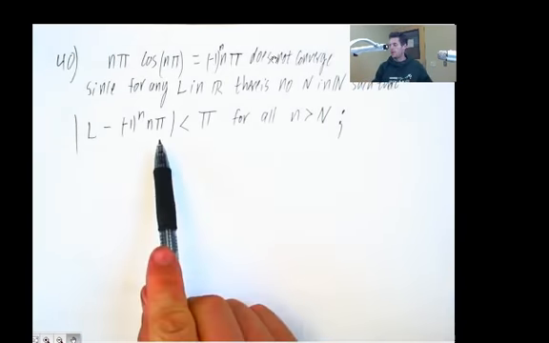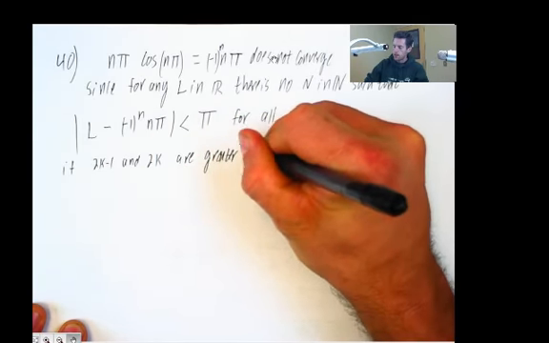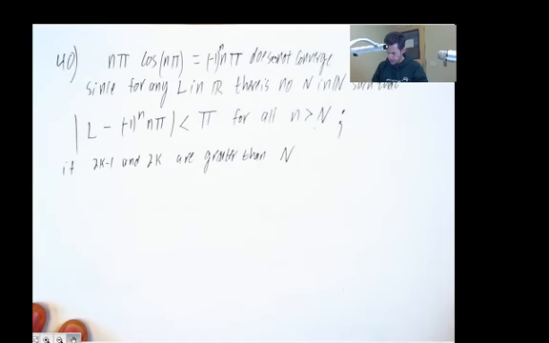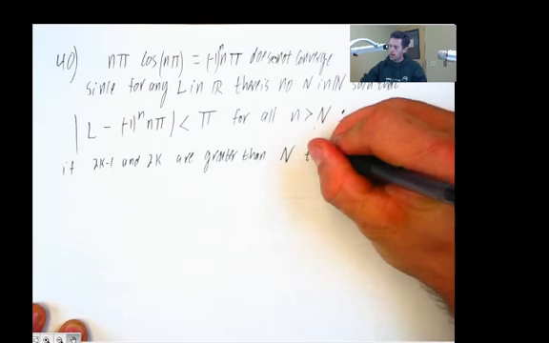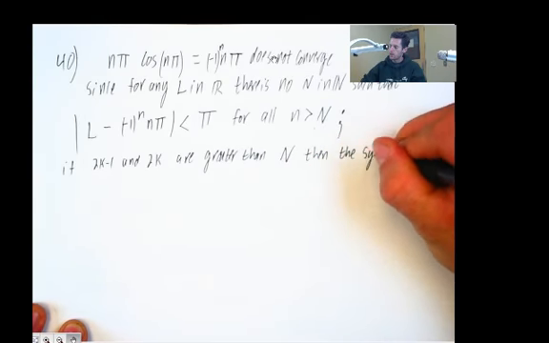So for example, let's take two things that are bigger. If 2k minus 1, an odd number, and 2k are greater than this particular n that we might be picking on at the moment, then the system of inequalities.